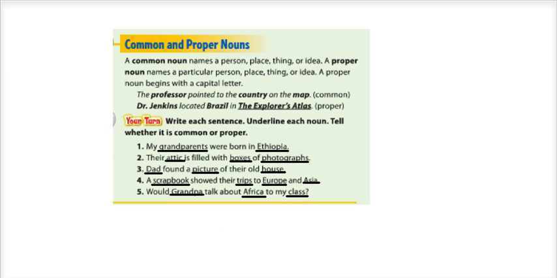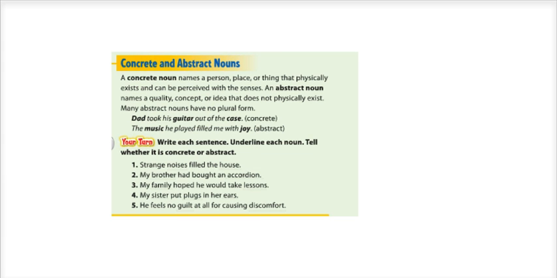We're going to move on now to talk about concrete and abstract nouns. They're not really different types of nouns. They're just helping you understand the idea type of noun. So a concrete noun would be a person, place, or thing, while an abstract noun would be the idea.